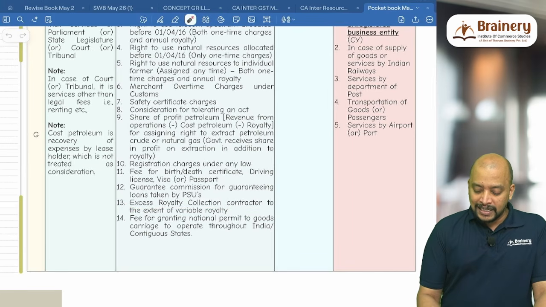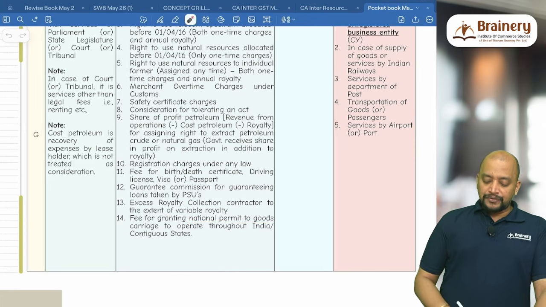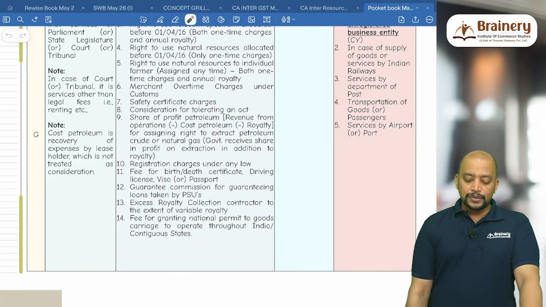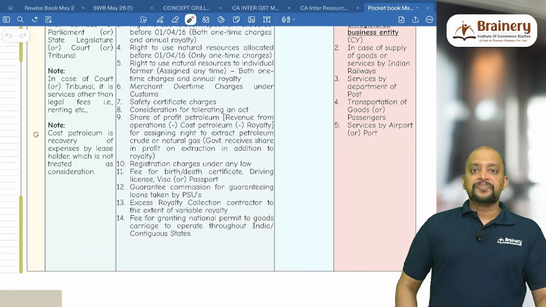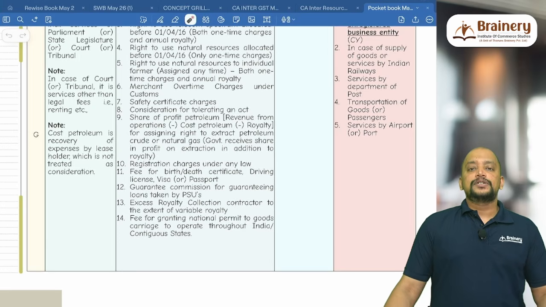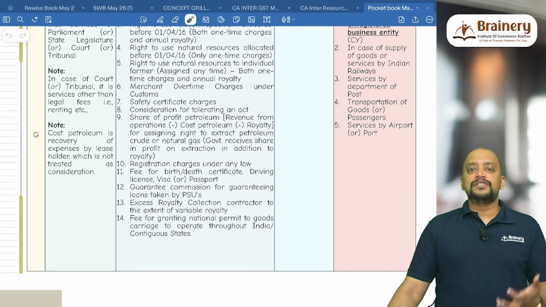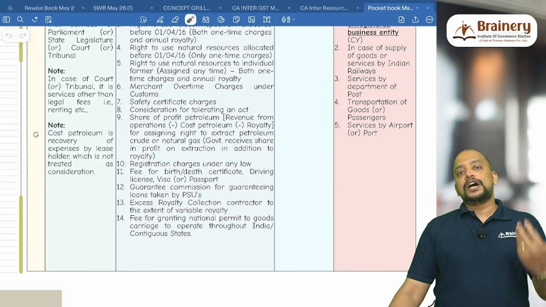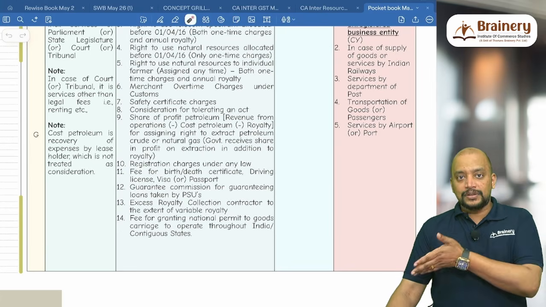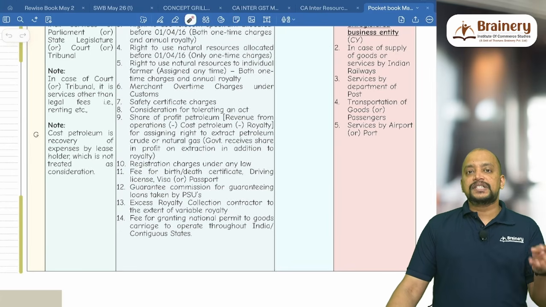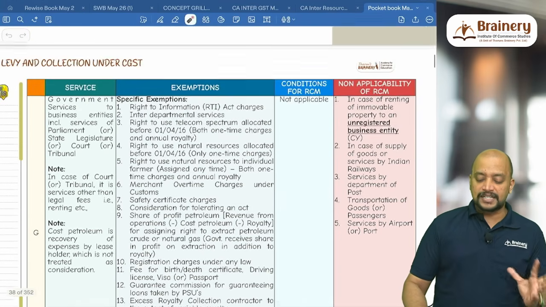Then fee for granting a national permit to goods carriage to operate throughout India or contiguous states. So national permit charges, or state permit charges, will be exempted. Usually the government collects some permit charges for allowing others to go through, like the highways. Those permit charges for yellow board vehicles will be exempted. These are the 14 exemptions we have.